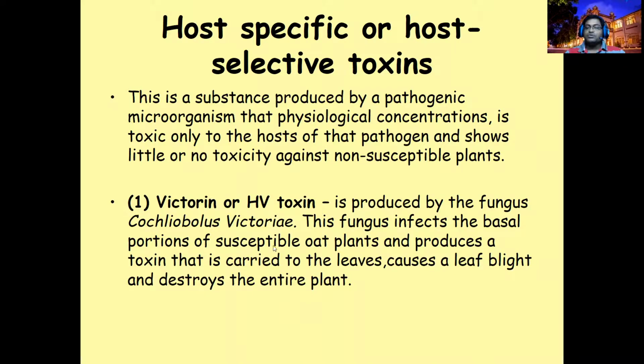At the basal portion of the oat plant, if it is produced, definitely it can go to the leaves, roots, and other areas. It can destroy the plant and cause blight or blast.